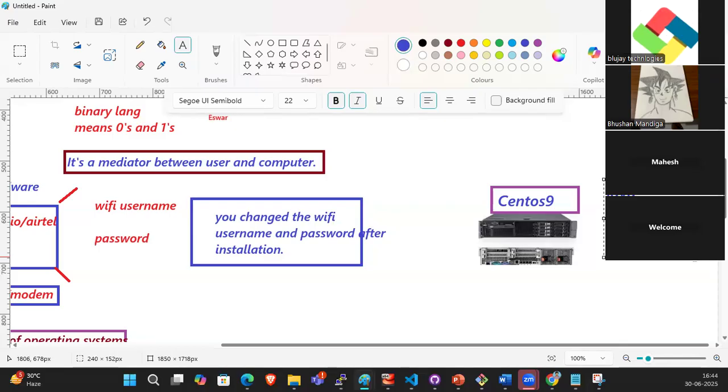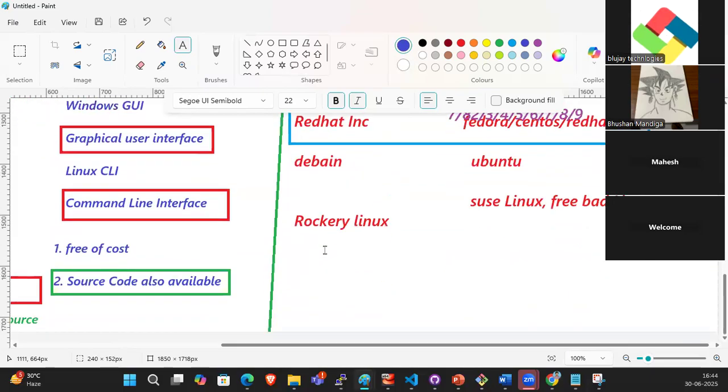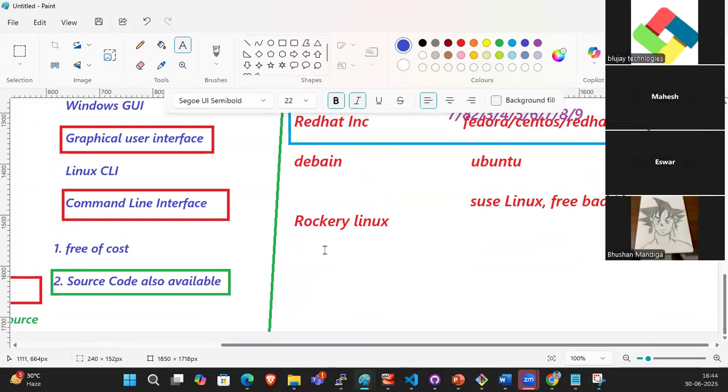Thank you so much. We'll continue from tomorrow. Before that, do you have any doubts? Bhushan, Ishwar, are you able to understand?